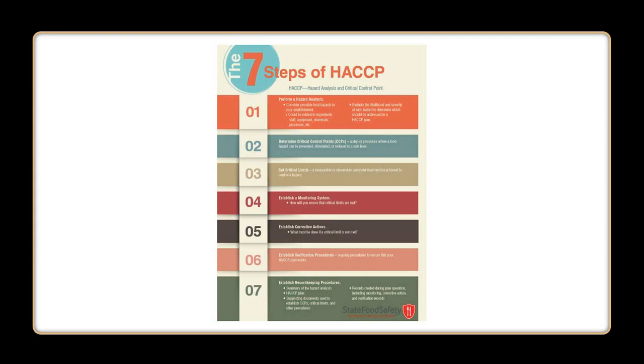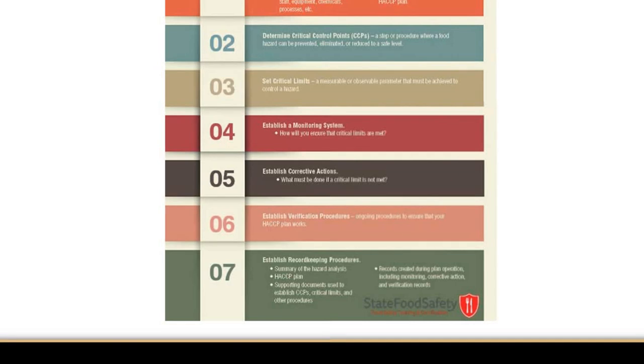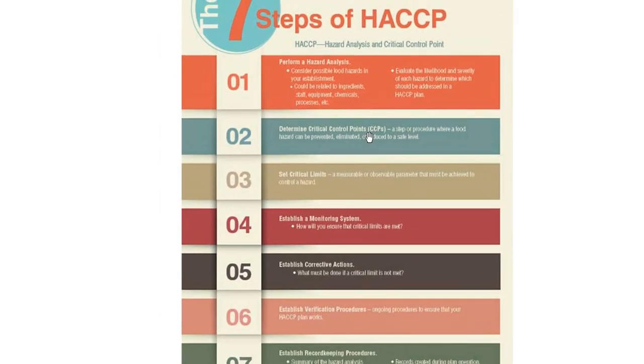The first is called hazard analysis. The hazard analysis will analyze the hazards present in the system. That is, the considerable possible food hazards in your establishment could be related to any ingredients, taps, equipment, chemicals, processes, etc., and evaluate the likelihood and severity of each hazard to determine which should be addressed in a hazard plan. And second is determine critical points: a step or procedure where a food hazard can be prevented, eliminated, or reduced to a safe level.